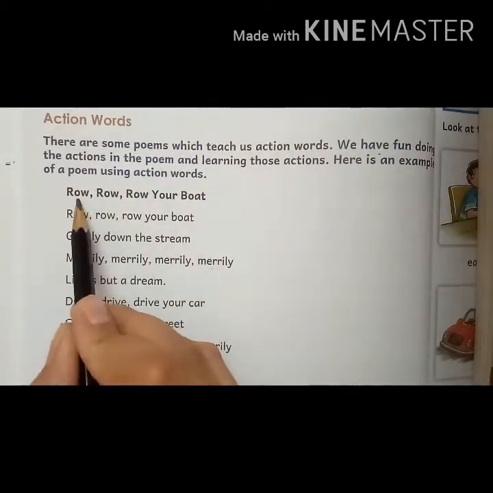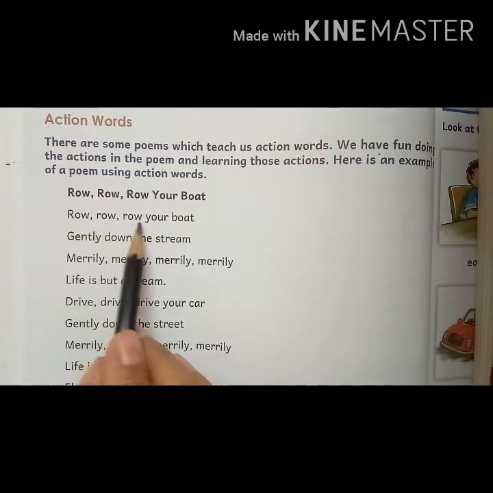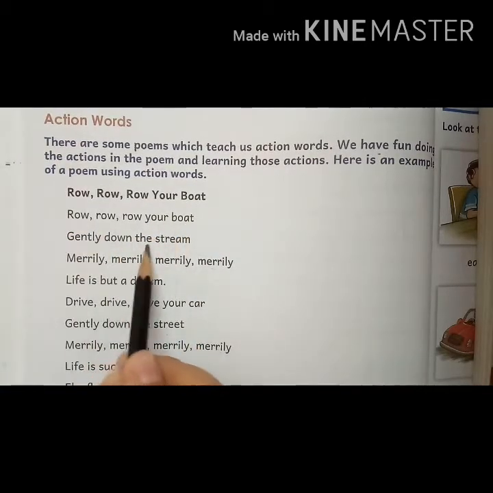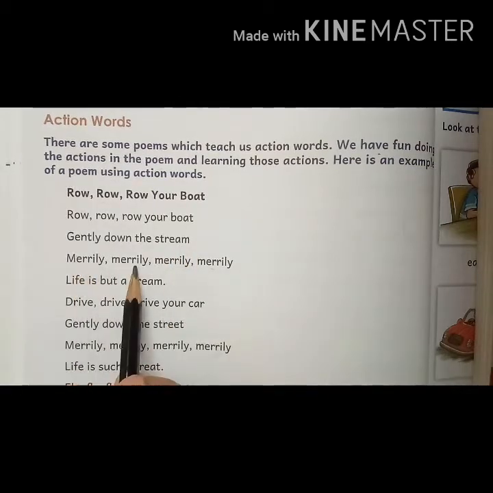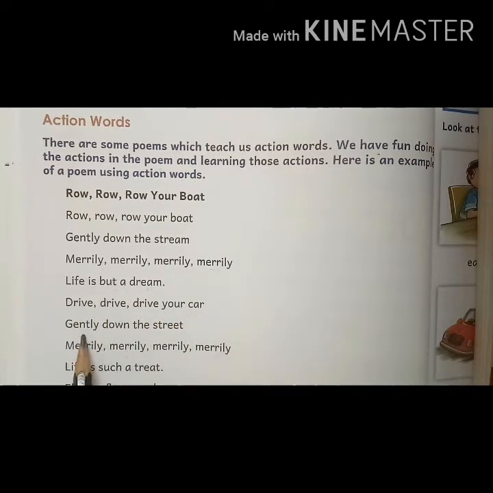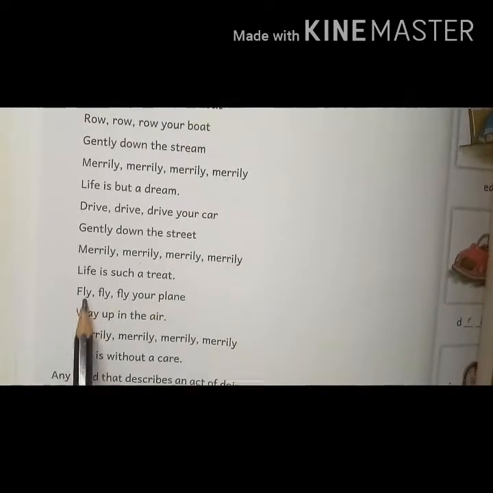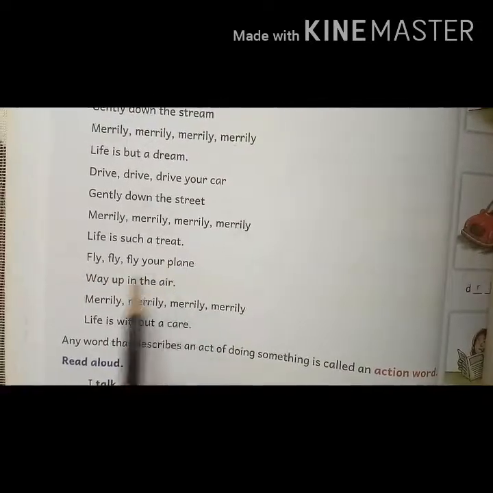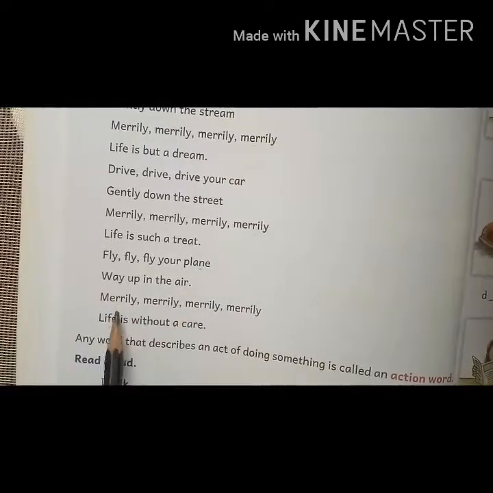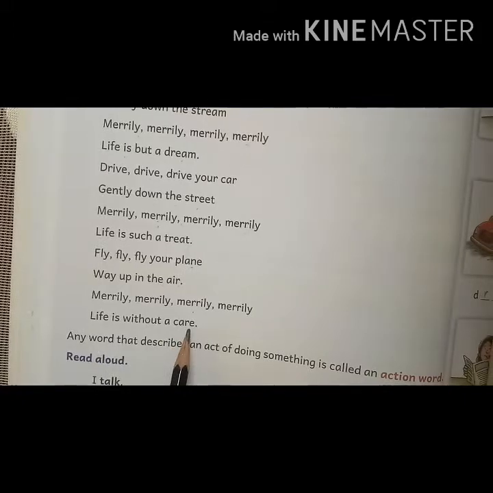So start. Row, row, row your boat, gently down the stream. Merrily, merrily, merrily, merrily, life is but a dream. Drive, drive, drive your car, gently down the street. Merrily, merrily, merrily, merrily, life is such a treat. Fly, fly, fly your plane, way up in the air. Merrily, merrily, merrily, merrily, life is without a care.